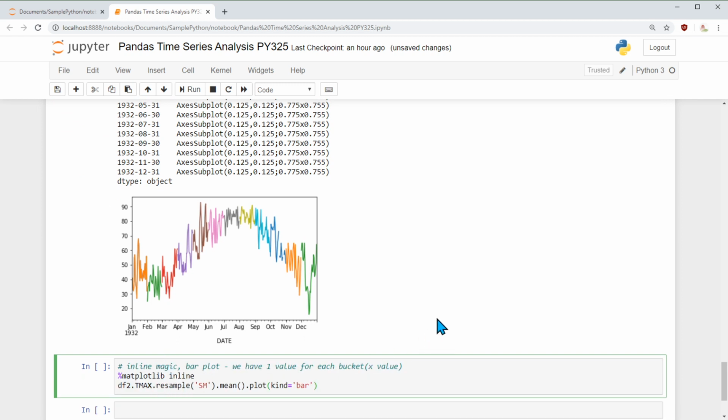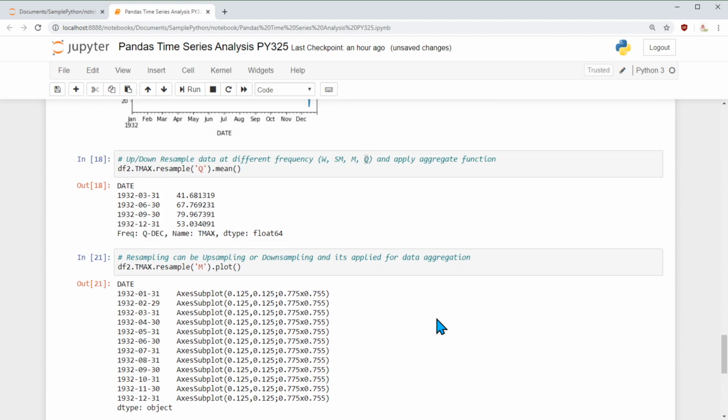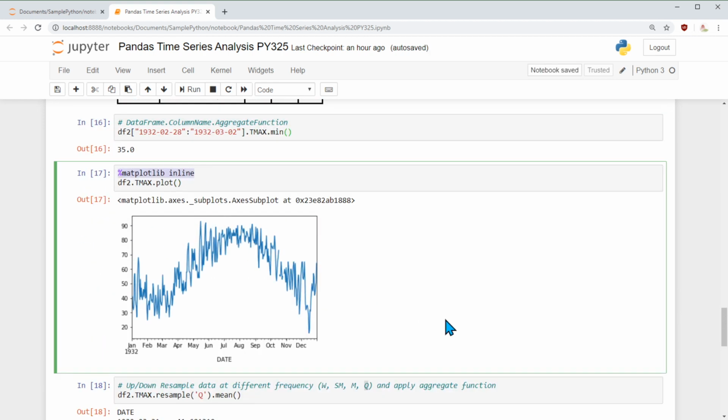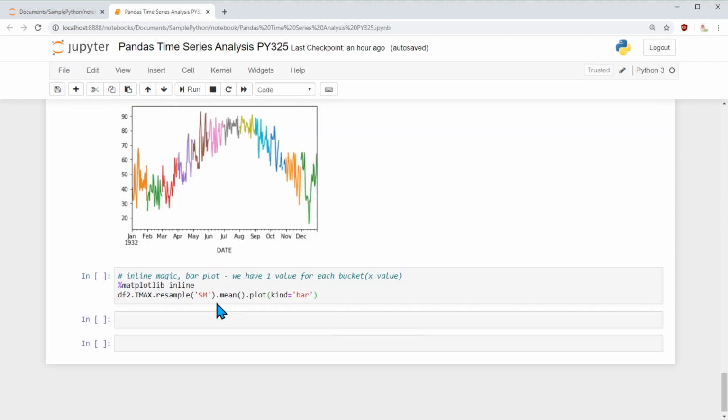We don't need this matplotlib inline, since I remember we did that here already, so let's remove this line. I'm going to do a plot here, pull maximum temperature, resample it semi-monthly, take the average value, and then plot it as a bar chart.